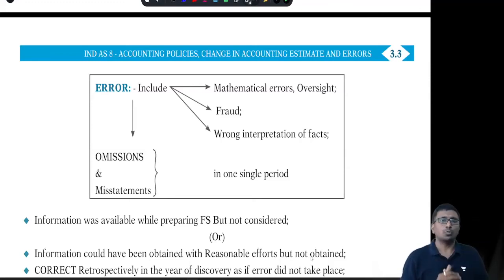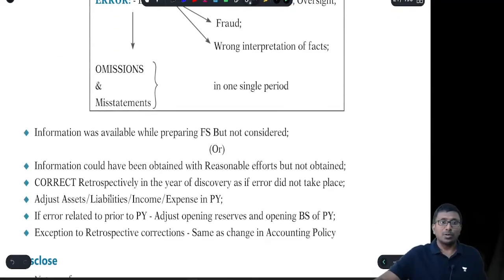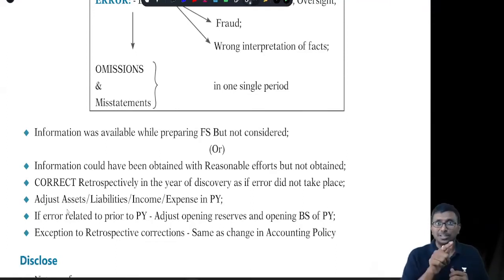What do you mean by omission? Omission means we had the information, but we forgot to consider. Maybe that is a human error, that is an oversight issue, I can say. Or there is this point they have asked in the examination: information that could have been obtained with reasonable efforts. You need to remember these wordings. Information could have been obtained with reasonable efforts, but you did not obtain. If the accountant had spent a good amount of time, he would have got it, but he did not try. That's why he didn't get it. That is also error, right?